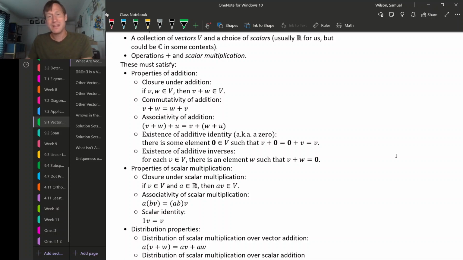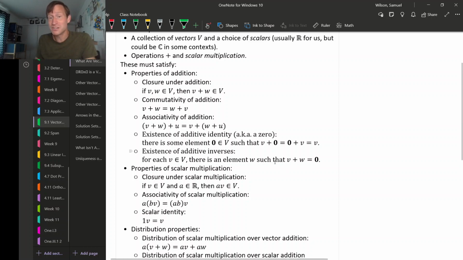Way back when we wrote down our list of axioms for vector spaces, you might have nitpicked with this list a little bit. For example, it says that we are required to have an additive identity, but there's nothing that says that the additive identity has to be the only additive identity. For all we know, it might be possible for there to be two different additive identities. So you might have wanted to add to this list that our additive identity is unique.